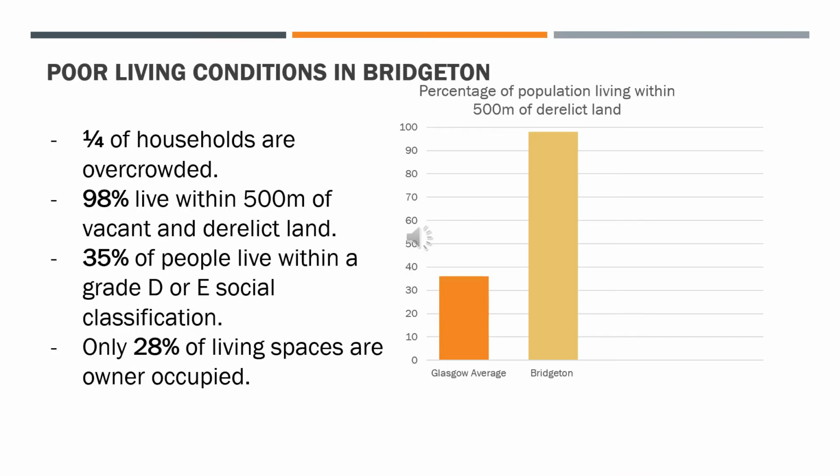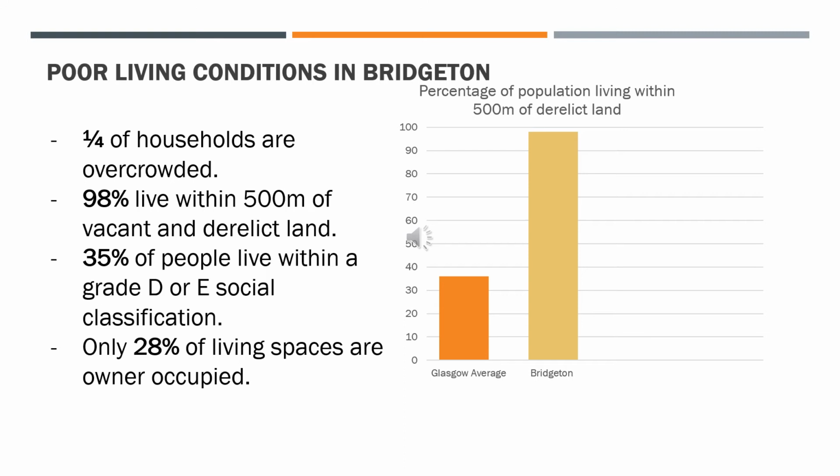Living conditions is a huge indicator of poverty because those within a low income are more likely to only be able to rent housing that is of a poor quality, and they may live in cramped conditions with many people within the same building. The statistics show that a quarter of households are overcrowded within this district. Housing is likely to be of a poor quality because 35% of people live within a grade D or E social class and may not be able to afford housing that is of a suitable standard. Only 28% of living spaces are owner occupied.